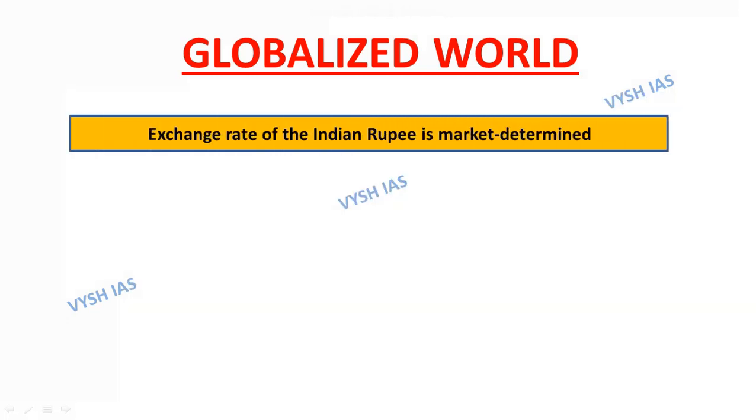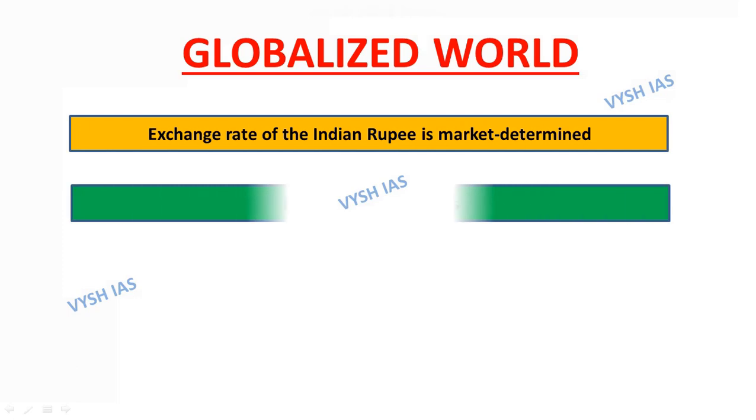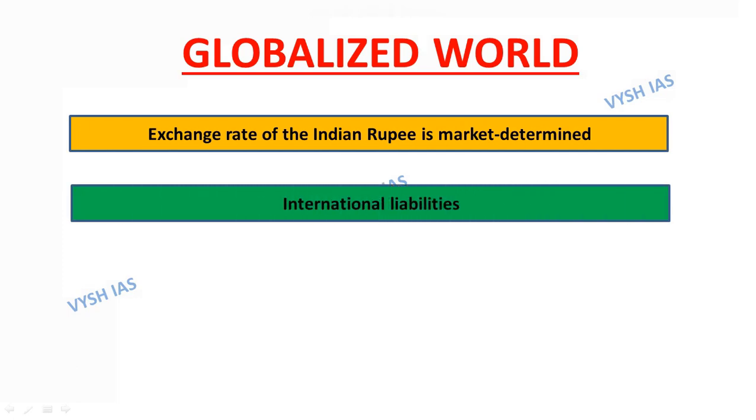The exchange rate of the Indian rupee is market determined, as the RBI intervention in the foreign exchange market is mainly to contain instances of excessive volatility. India has witnessed a fall in its international liability to US dollar 1.23 billion.